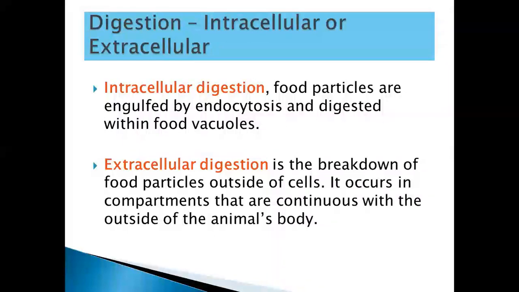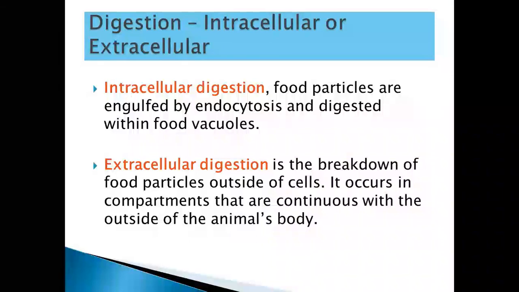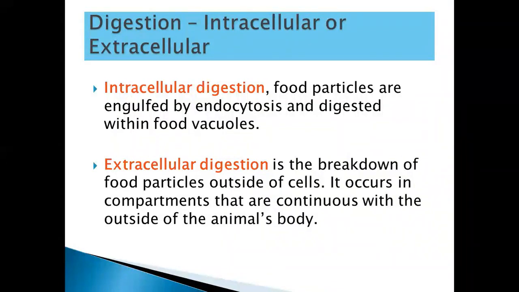Okay, then digestion is also of two more types, intracellular or extracellular. That is, digestion may happen inside the cell or outside the cell. Now, intracellular digestion means that food particles are engulfed by endocytosis and are digested within the food vacuoles. For that, enzymes are provided by other organelles inside the cell, which release the enzymes into the food vacuoles, and then in the food vacuoles, due to those enzymatic reactions, food is broken down. That is called intracellular digestion. That is, inside the cell in a food vacuole.